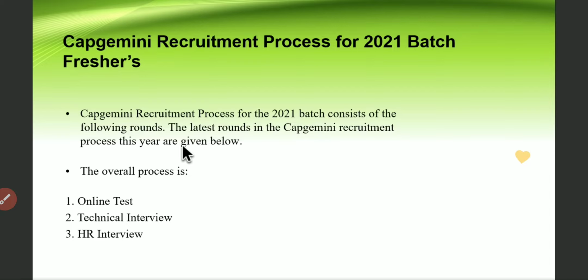Basically, if you are able to crack the online test, then 90% it is sure that you will be able to get an offer letter from Capgemini, because it's a huge MNC, guys, and MNCs will be tougher in the online test, and the things will be easier as we move towards the technical and HR round.